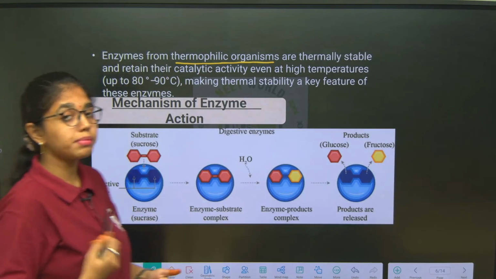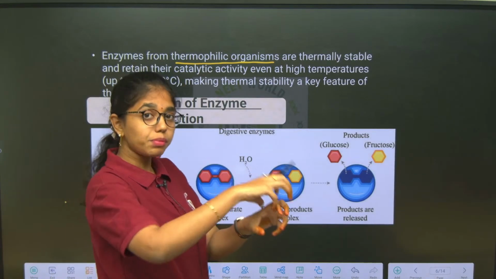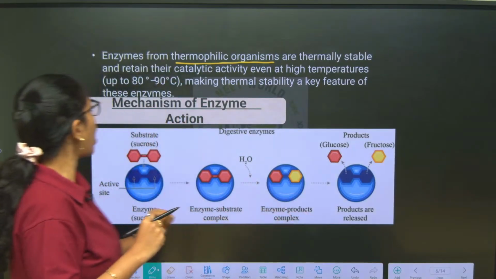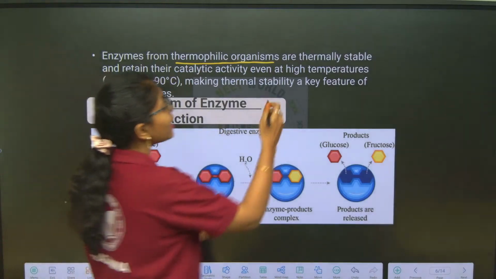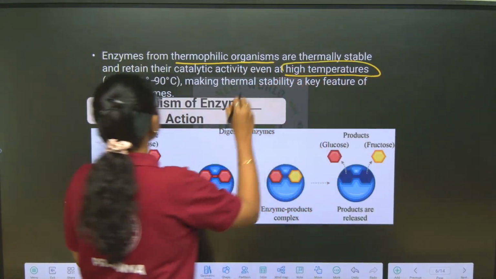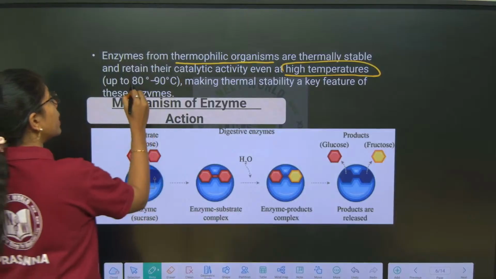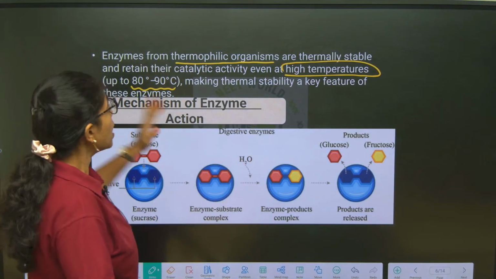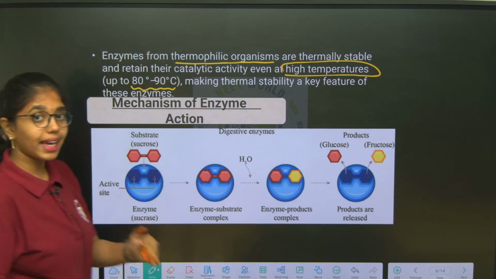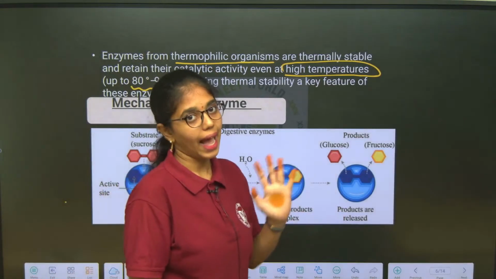What enzymes are thermally stable? Those enzymes which are derived from thermophilic organisms, and they retain their catalytic activity even at high temperatures. Those temperatures can rise up to 80 degrees Celsius to 90 degrees Celsius. Up to these high temperatures, they can continue their catalytic activity.